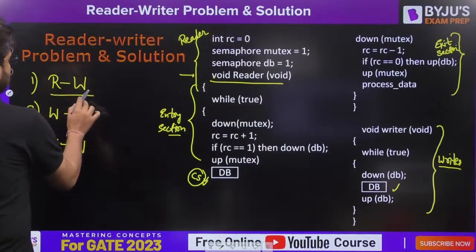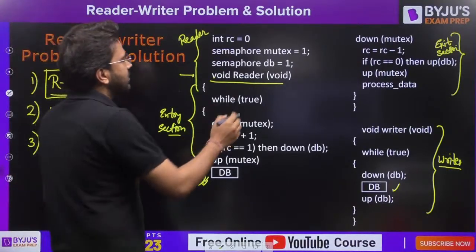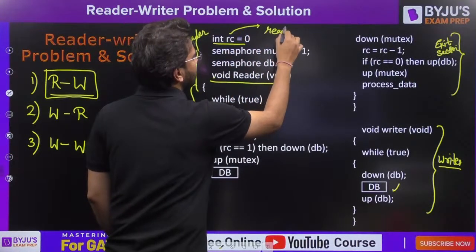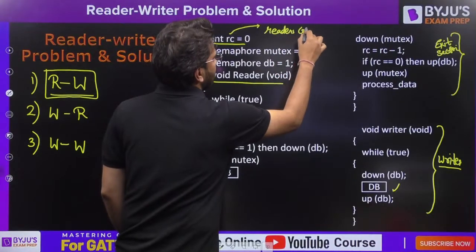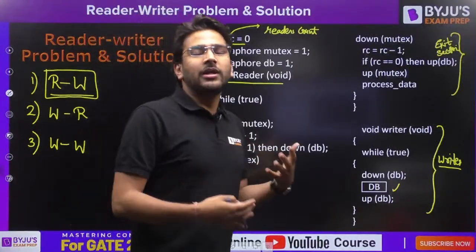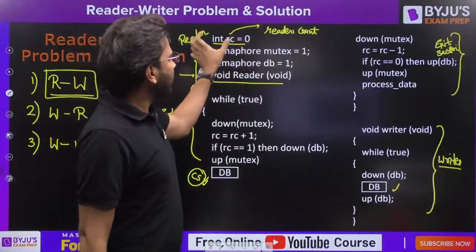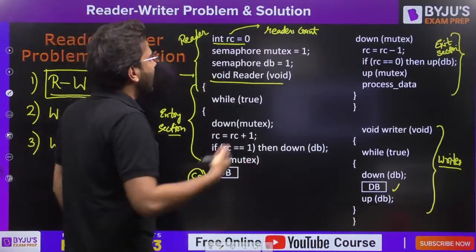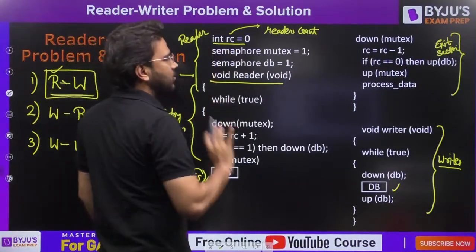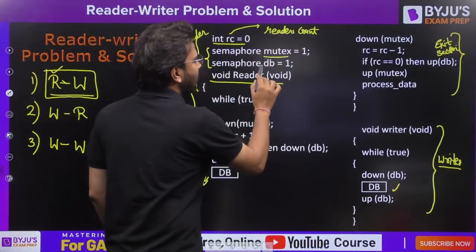Now, the first case, reader writer case. When we have one reader here, carefully see, int RC is equal to 0. What does this RC indicate? This indicates the readers count. It is an integer counting how many readers are present in the critical section. On the basis of that, we are maintaining one count for the number of readers arriving. So let's say we have one reader here. Let's talk about the first case. RC is equal to 0. Fine. Now we have two binary semaphores here. One is your mutex, the other one is your DB.